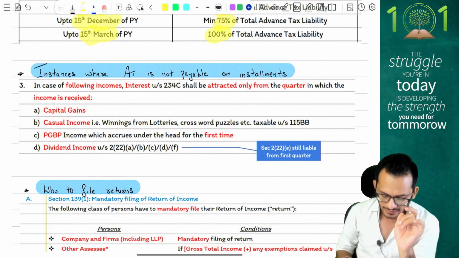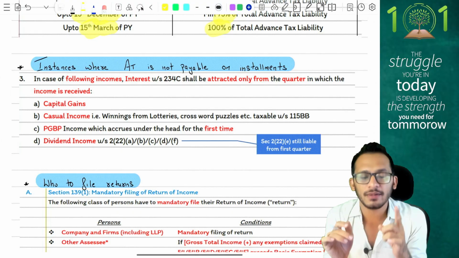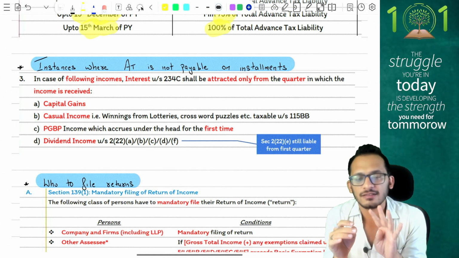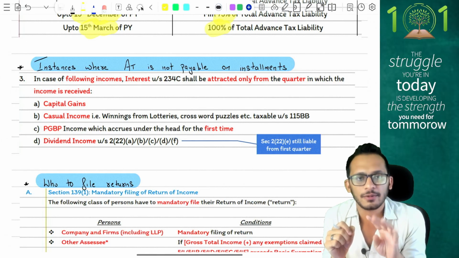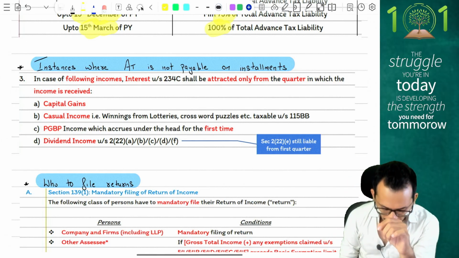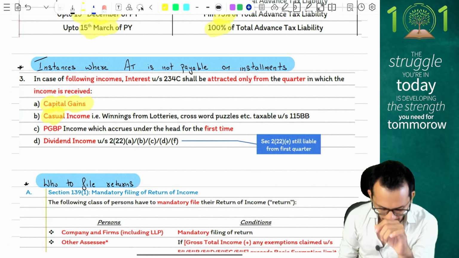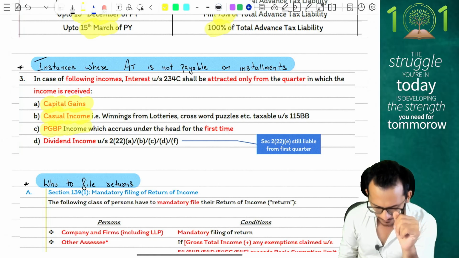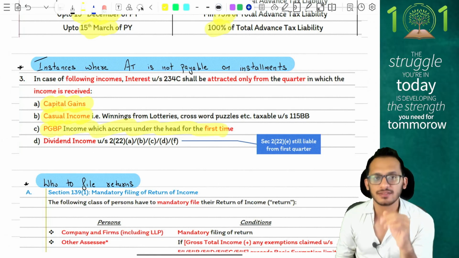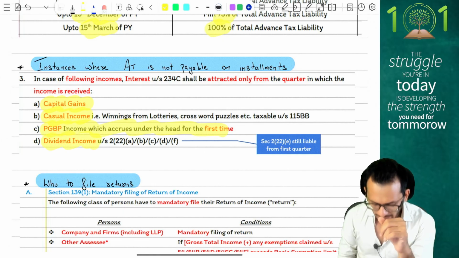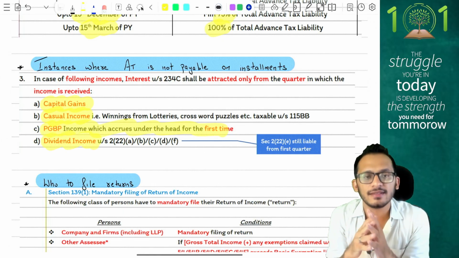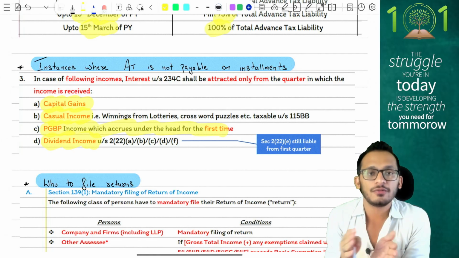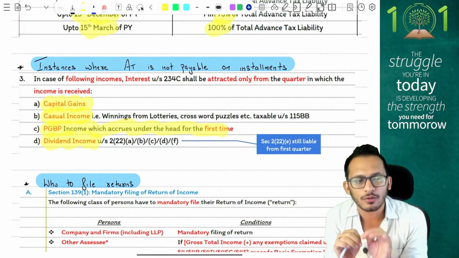Next, what are the cases where advance tax does not have to be paid based on these installments and we need to pay only in subsequent periods? There are 4 cases where your advance tax will only be paid in subsequent periods. Case number 1, if your capital gains accrue. Case number 2, if your casual income accrues, any winnings or lottery. Case number 3, if you're going to have any PGBP which is happening for the first time. And case number 4, if you're going to have any dividend income. In all these cases, income tax says you will not pay advance tax from the first quarter. You will pay advance tax only from the quarter in which these incomes accrue.